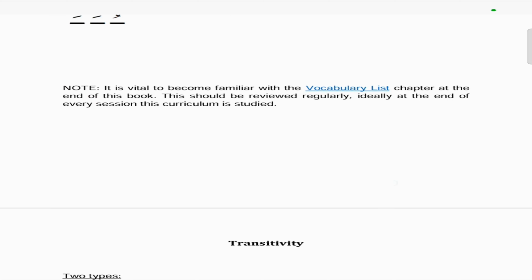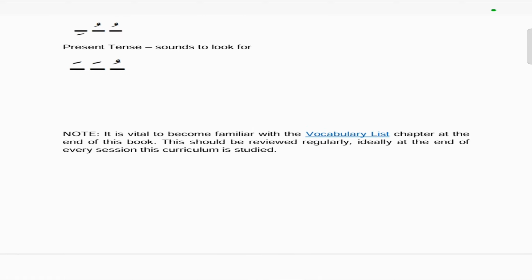So as per usual, we always recommend at the end of every chapter to take a look at the vocabulary of this chapter at the end of this book, and ideally at the end of every session this curriculum is studied, so that your Arabic grammar knowledge increases with your vocab knowledge, inshallah.